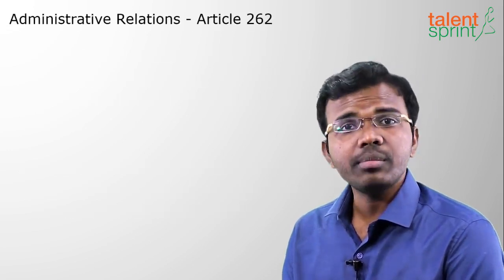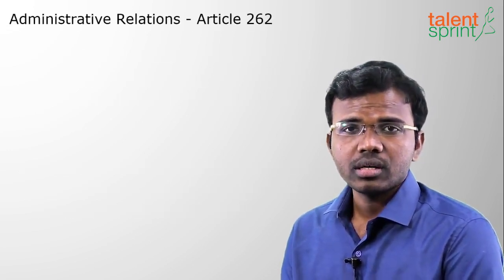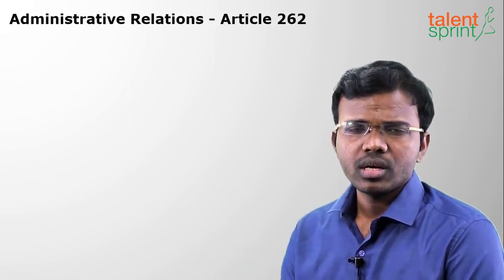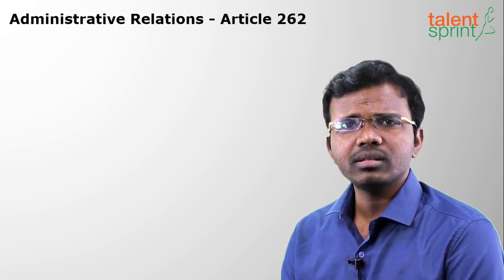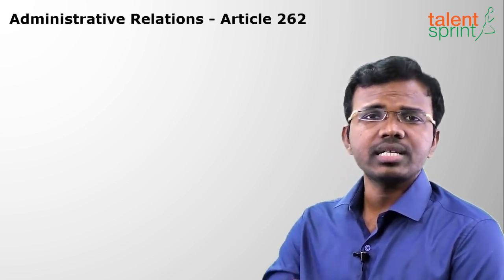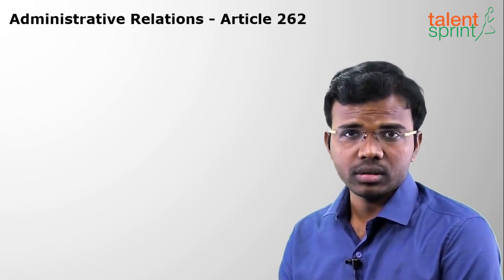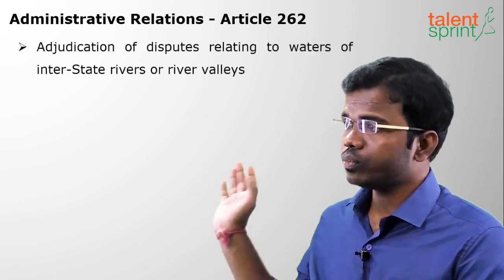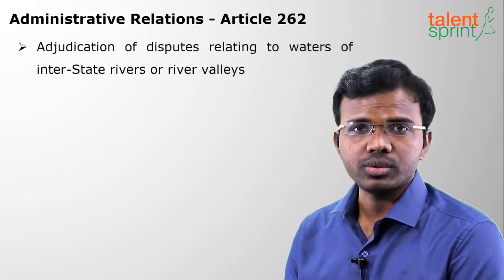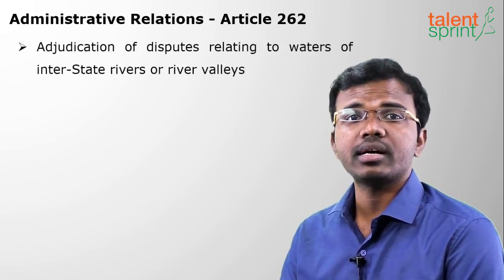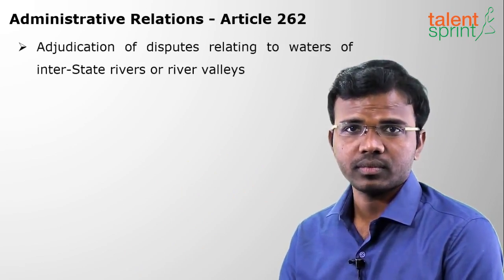Next we shall see administrative relations. The important article is Article 262. There will always be a fight between the states and the central government, either for finances, or states will fight each other for land and water. The important dispute is water disputes. It is settled through Article 262, adjudication of disputes arising because of interstate rivers and river valleys.